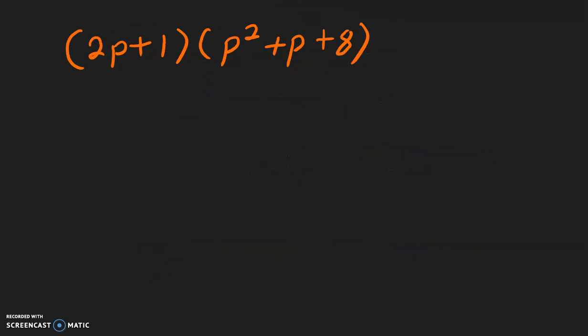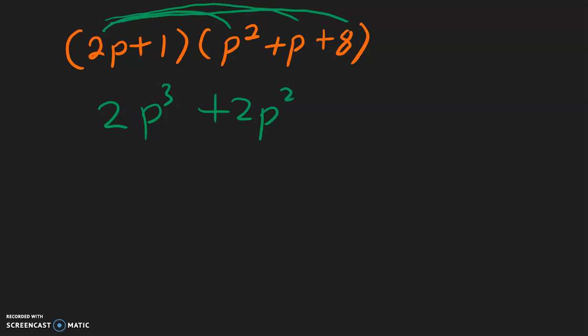For this example, we will begin by distributing the 2p. 2p times p squared is going to be 2p to the third power. Then 2p times p is 2p to the second power. And then 2p times 8 is positive 16p.